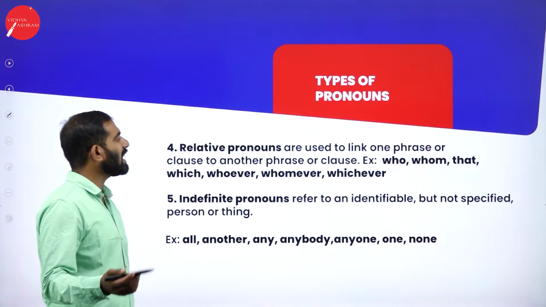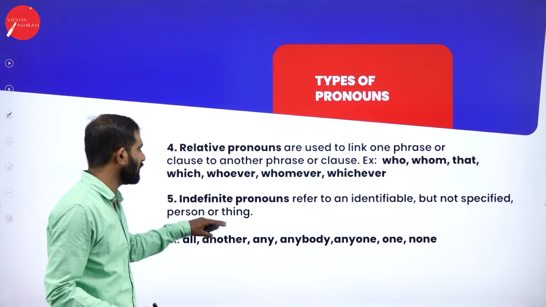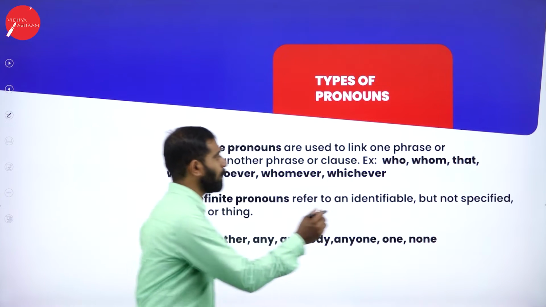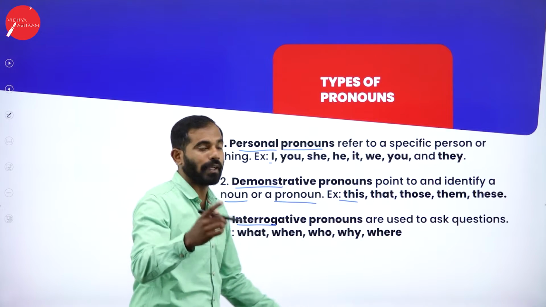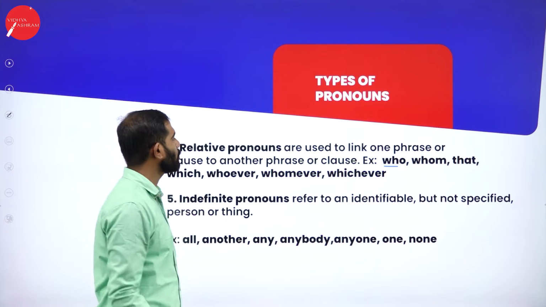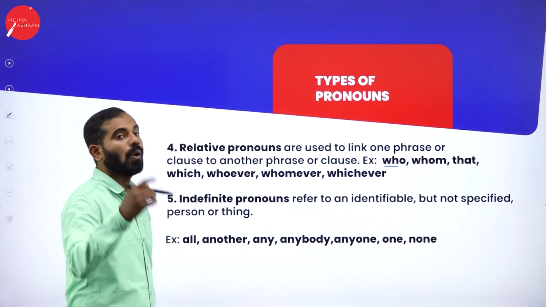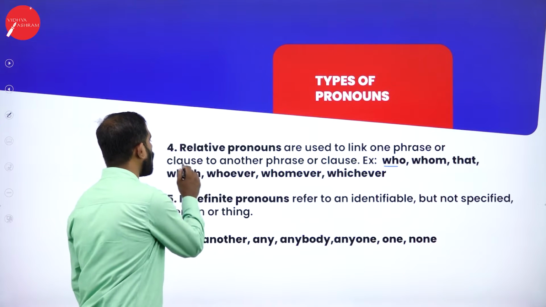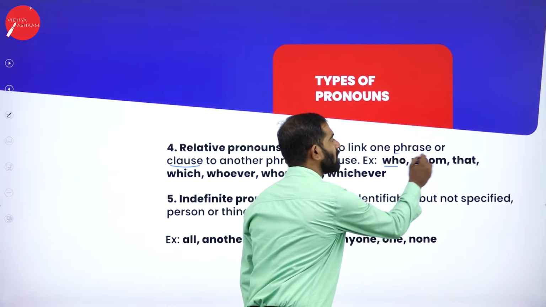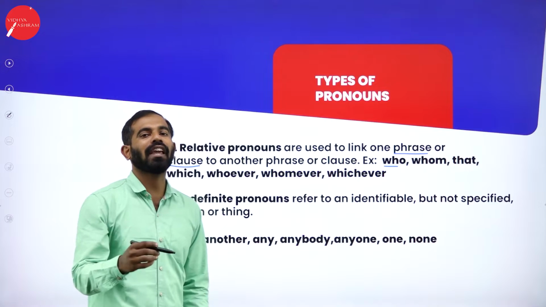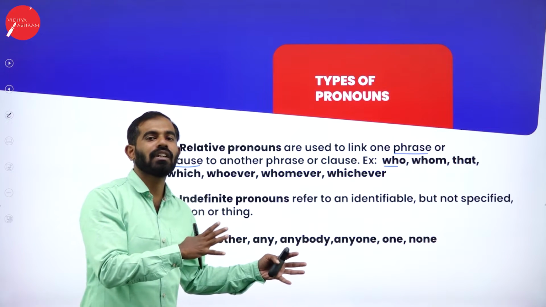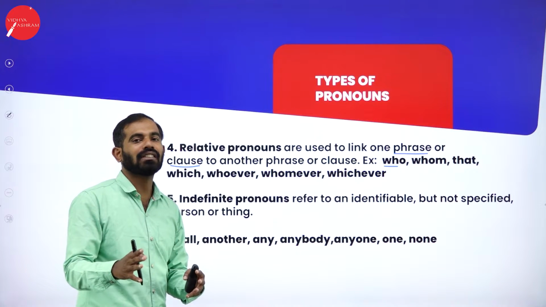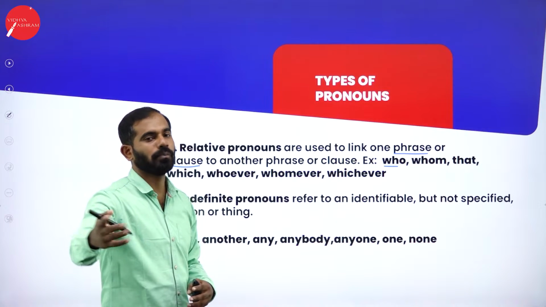Fourth one, relative pronouns. Pay attention, this is a bit confusing. Relative pronouns are used to link. You should remember there are words in interrogative, the same words are repeated, but why are we talking about relative pronouns? Relative pronouns are used to link one phrase or clause to another phrase or clause. But before understanding what relative pronouns are, you should know what a phrase and a clause are. A phrase is incomplete and a clause is a complete sentence. A phrase is without the subject, and a clause is with the subject and the action, the verb, is complete.